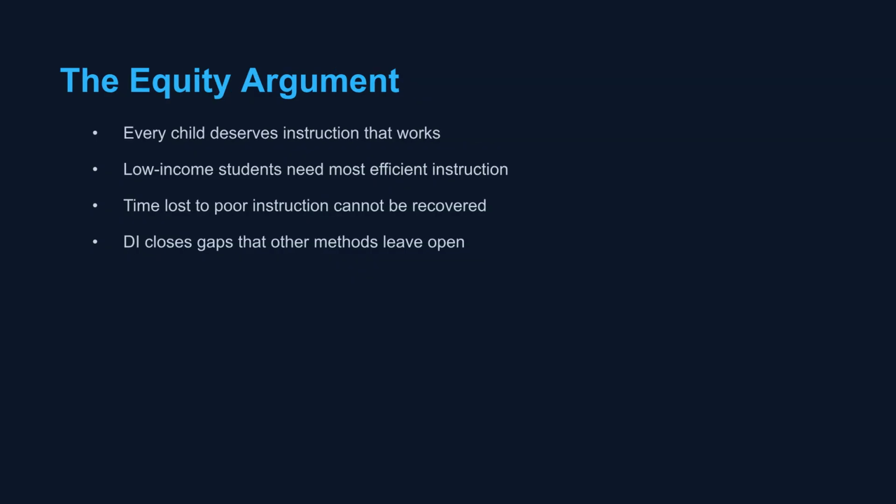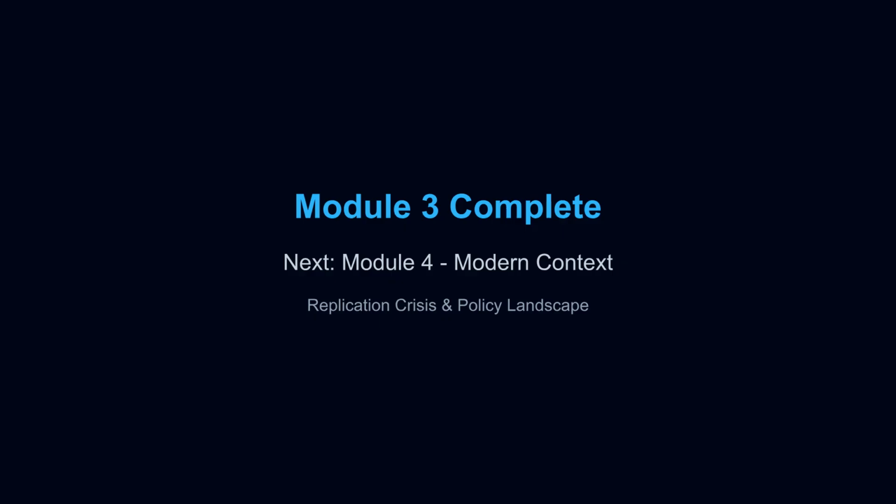The equity argument emphasizes that every child deserves instruction that works. Low-income students need the most efficient teaching, as time lost to poor instruction cannot be recovered. Direct instruction closes gaps that other methods leave open. This completes Module 3. Next is Module 4, which covers the modern context, including the replication crisis and the policy landscape.